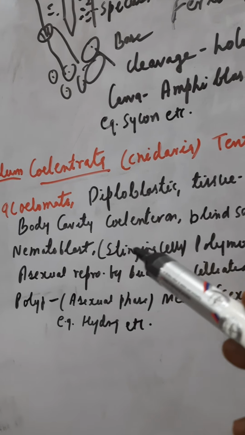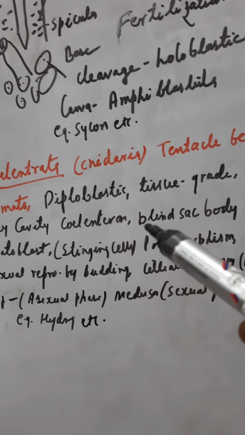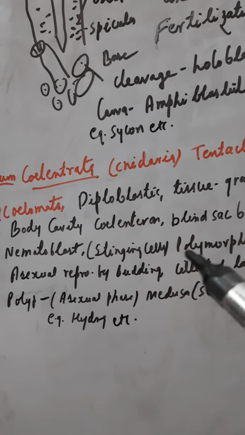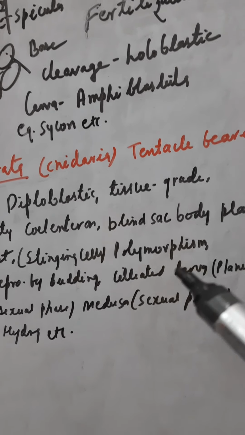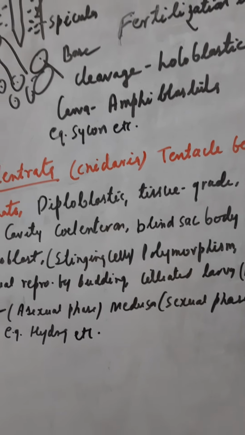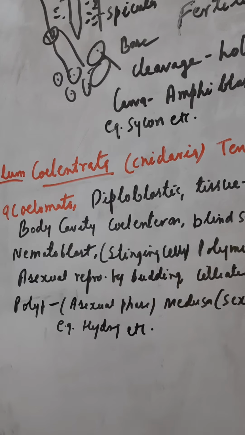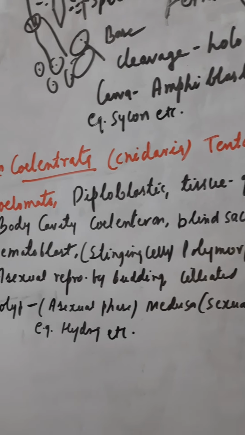Nematoblasts, that are the stinging cells, are present to protect themselves from the prey, to protect themselves from the other animals. Then there is polymorphism, that is the formation of more than two types of body forms. Poly means many, morphism means morphological form. Usually they have the polyp and the medusa stage.